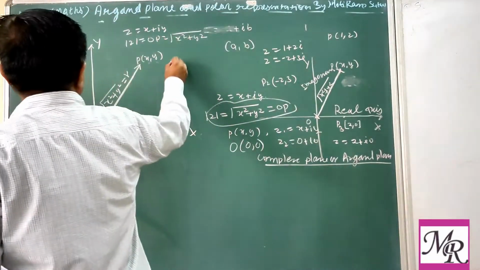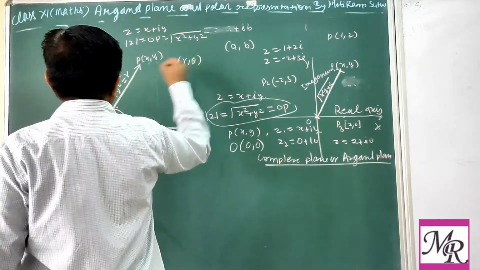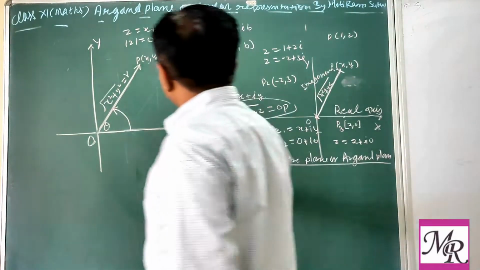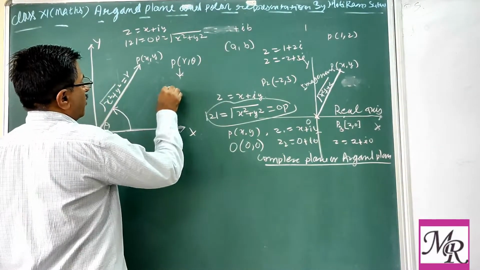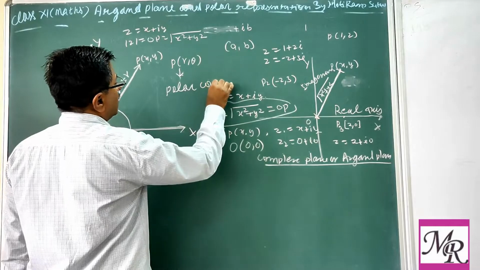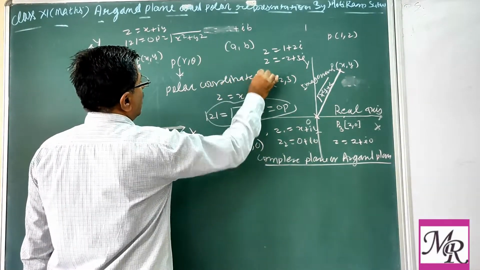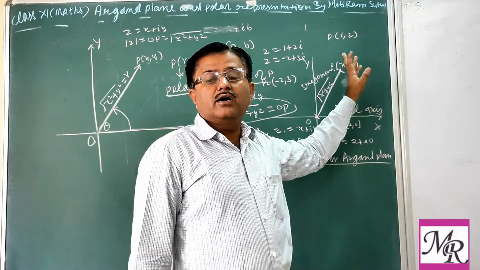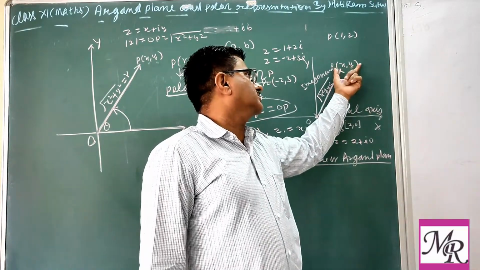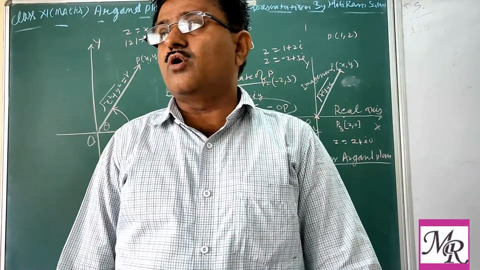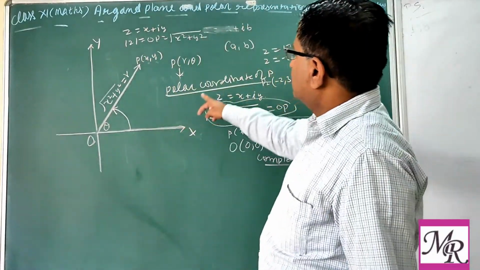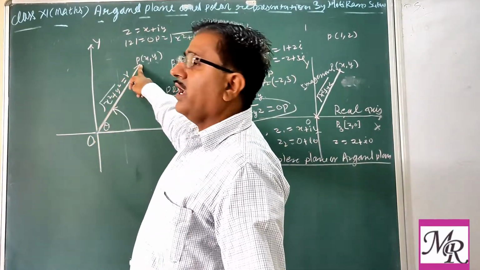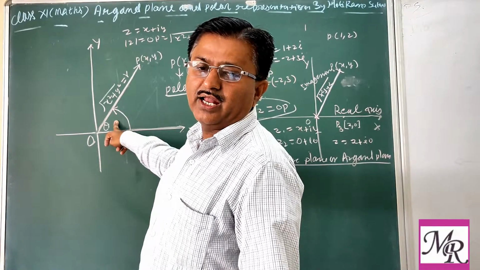So this point P can also be uniquely defined as P(r, theta), and this is known as the polar coordinate of point P. Initially we said P(x, y) is the coordinate in the Cartesian system. Now polar means we are given the length of this OP and the angle theta associated with it.